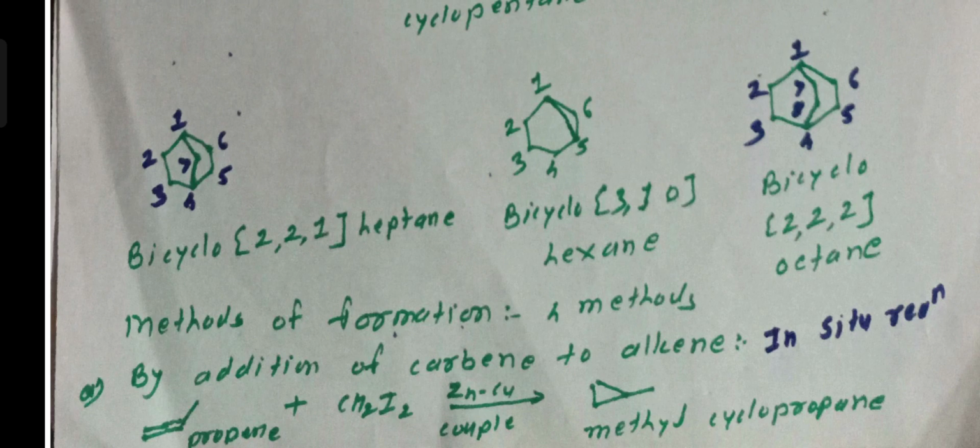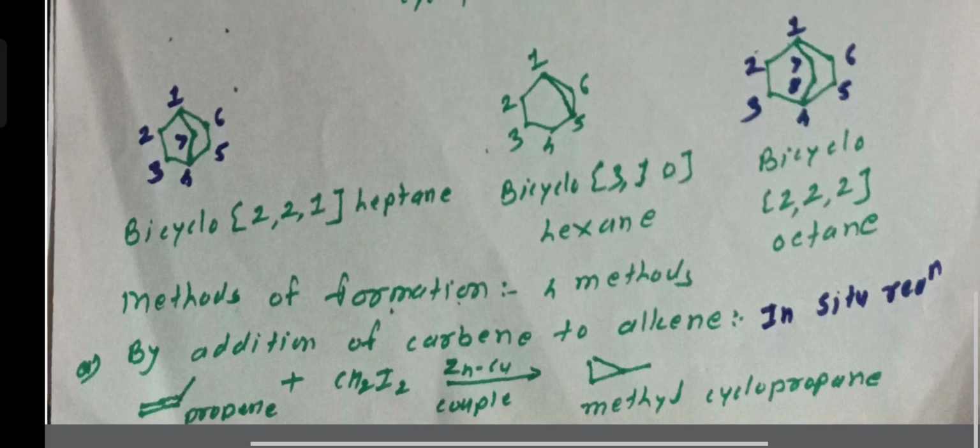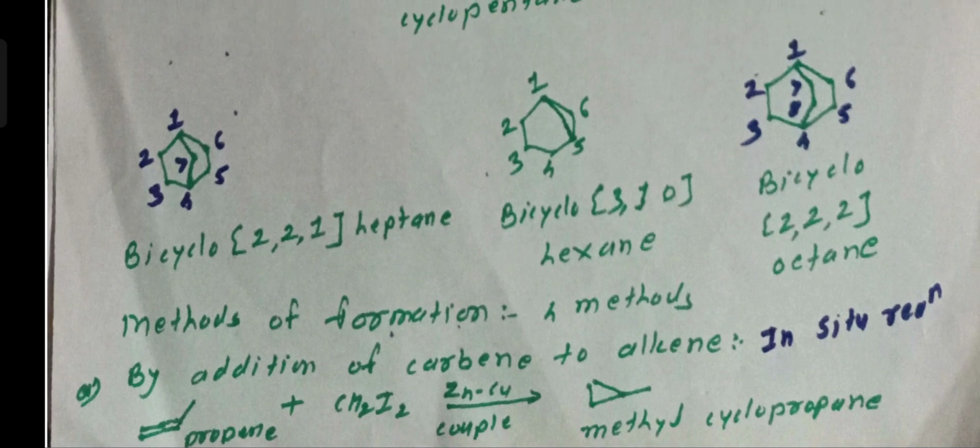In this reaction, the reagent is not added; the reagent is formed in the reaction. Therefore propene reacts with diiodomethane in the presence of zinc-copper couple, giving methyl cyclopropane. This is the first method of formation of cycloalkane.